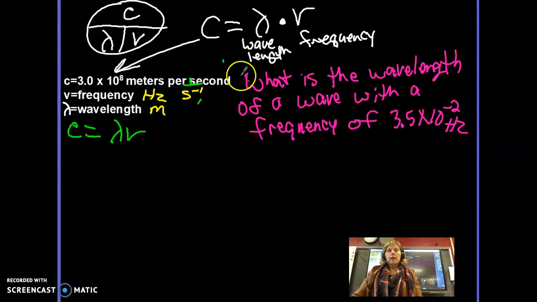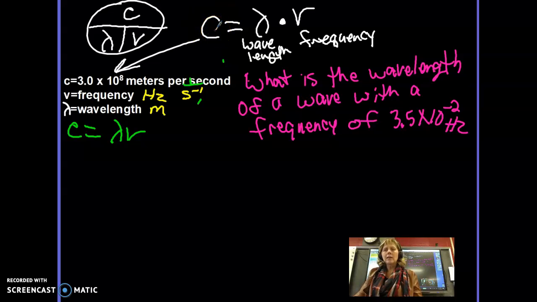So this is our formula. Remember when we learned about density, I gave you this little cheater wheel. If C represents the speed of light, I have to multiply wavelength times frequency to get the speed of light, which is a constant.